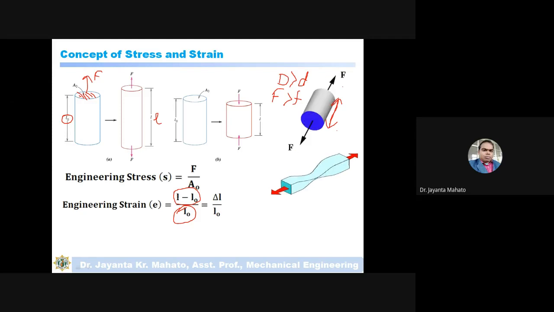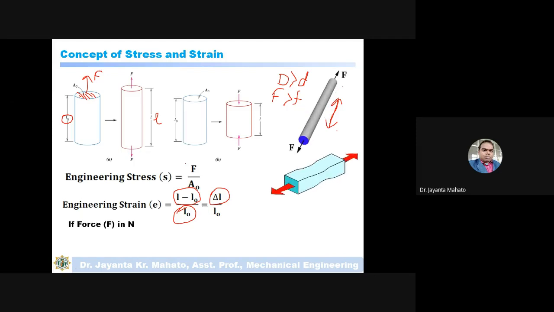L minus L naught is nothing but delta L, meaning how much the material elongates. So delta L divided by L naught is the engineering strain, meaning how much the material elongates with respect to its original size.